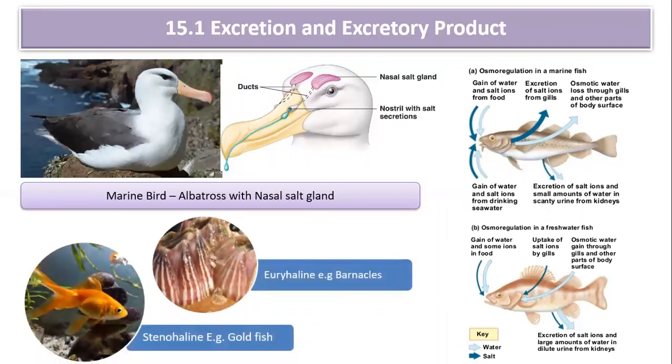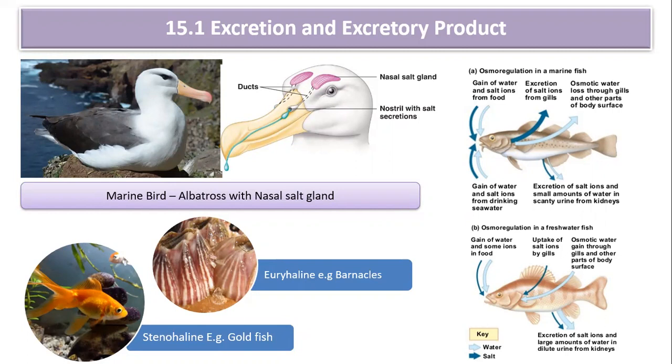You can see in the diagram the barnacle. Barnacle is a marine crustacean which is found on the rock surface. They are known as euryhaline because they can tolerate a wide range in the salinity.